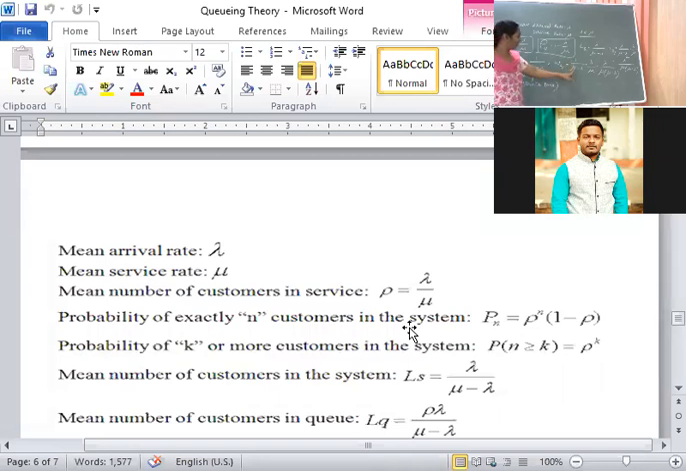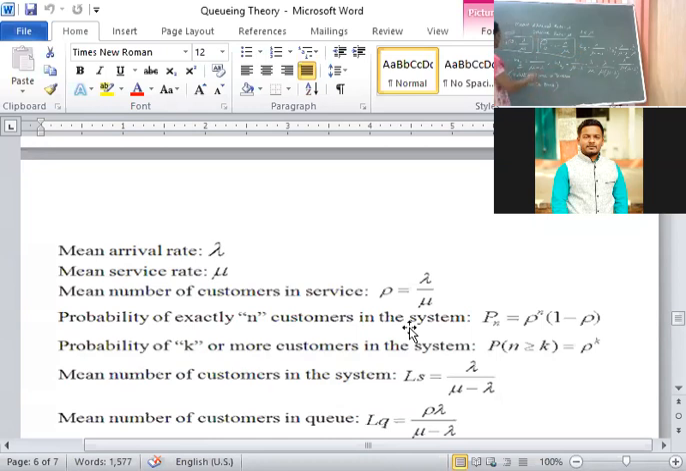Okay, 1 upon mu minus lambda, when the customer waits because the server is busy, that's why the particular person is waiting. You have to multiply the formula with lambda upon mu, then lambda upon mu into mu minus lambda. Next, LS is nothing but length of the system. Otherwise, average number of customers in the system. Most of the time we say length of the system, which is represented by the letter LS.